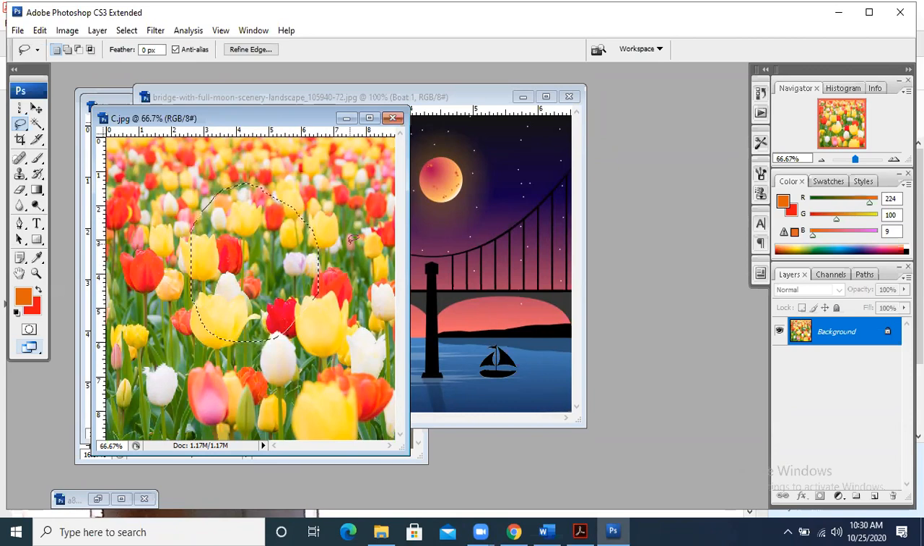I can press Control C and Control V and make a copy. But when we talk about the magnetic lasso, it has only one property: it will be stuck. Can you see this? The pointers are being shown over here. It will be stuck. Wherever you click, it will leave a dot.